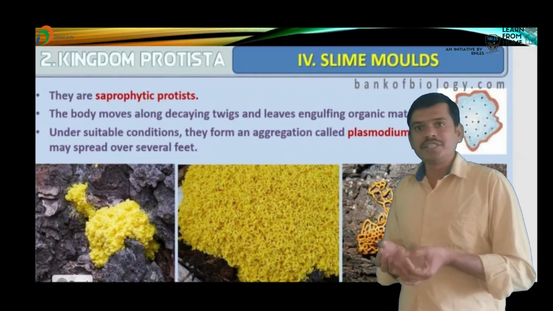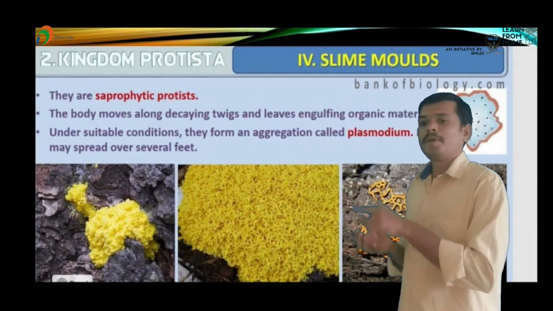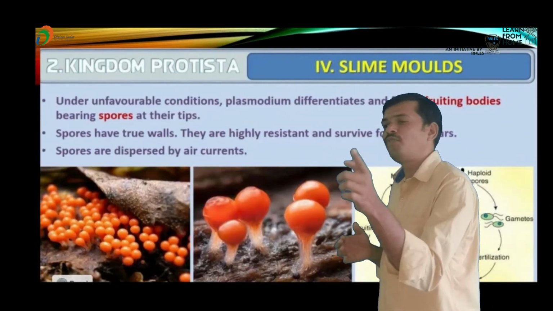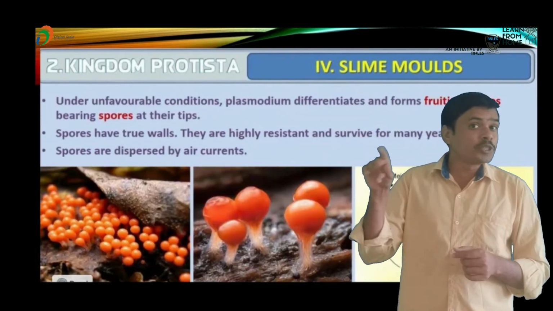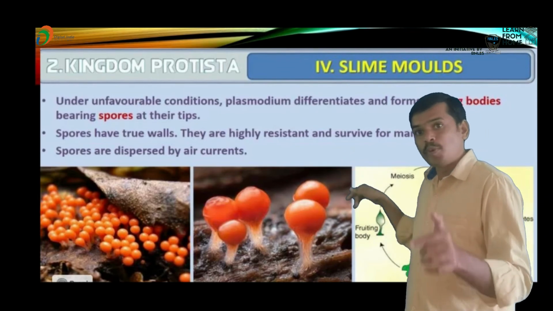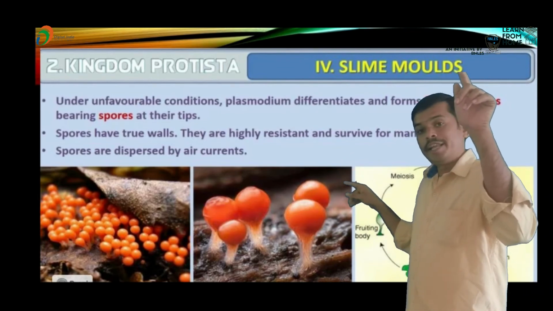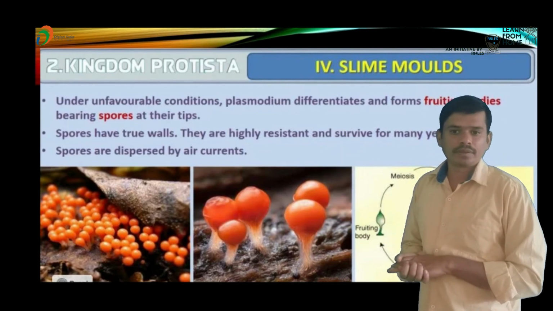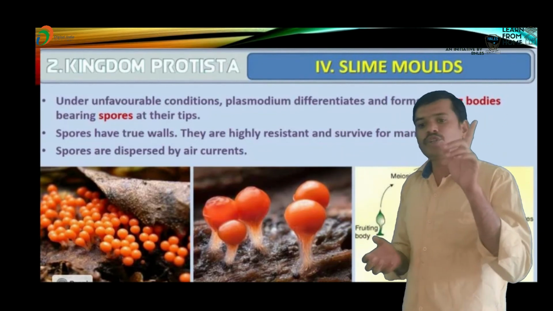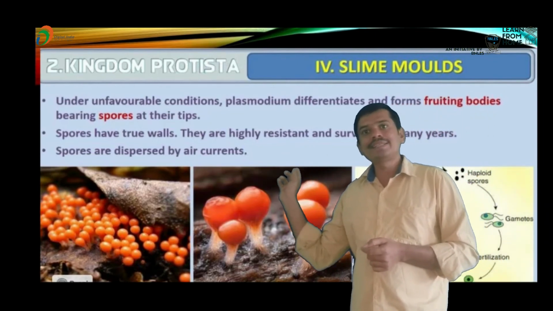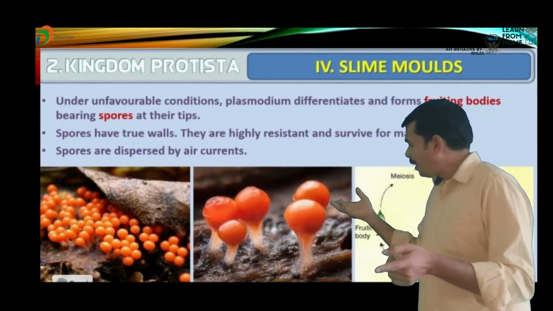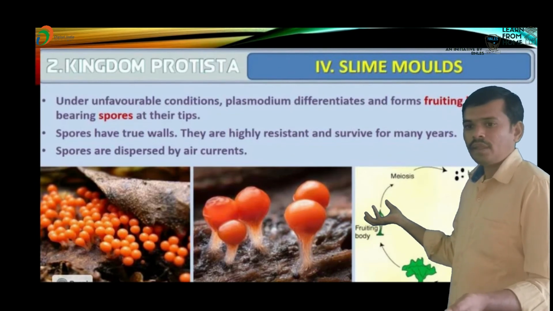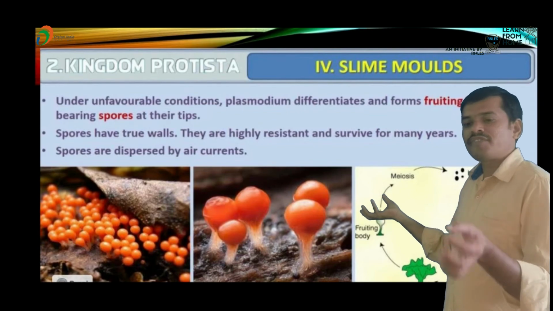The spores have true walls and are highly resistant, so they survive for many years.